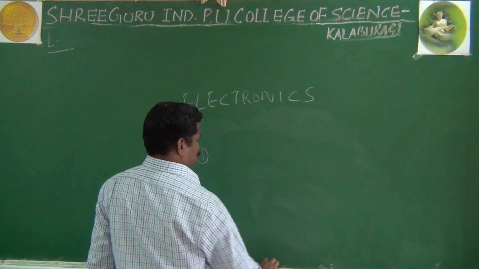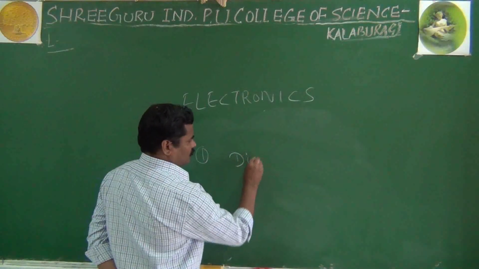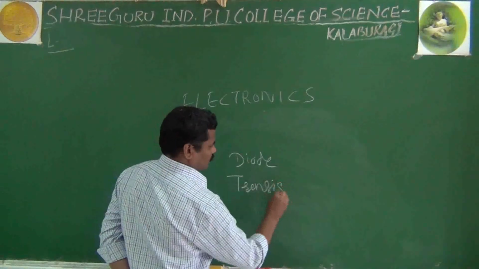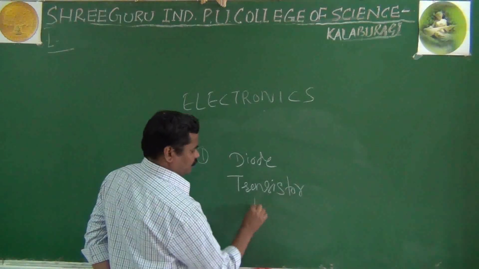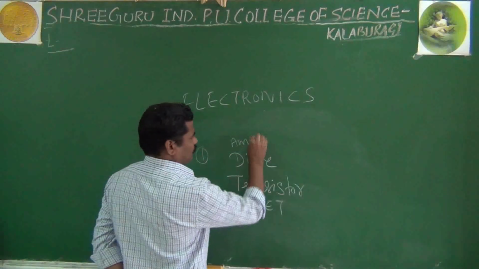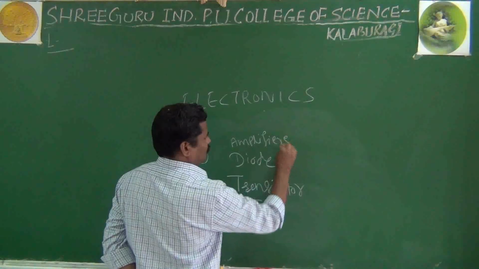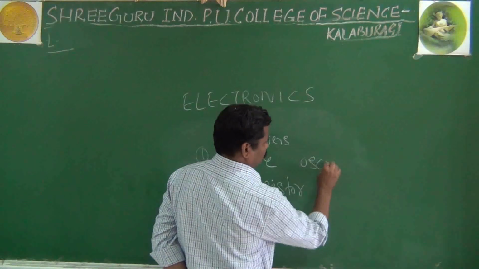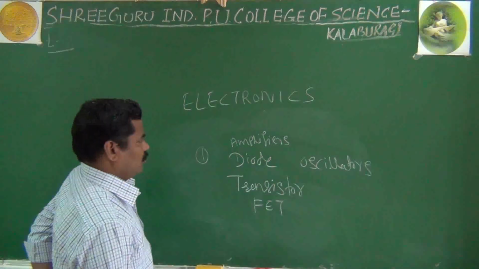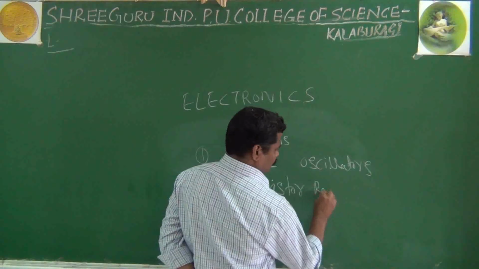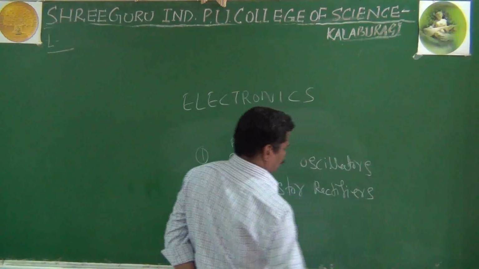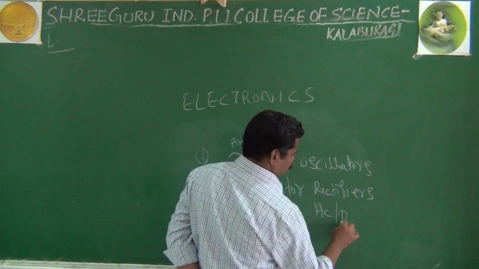Actually, in active devices, first one is your diode and transistor, and your FET, or your amplifiers, or your oscillators, or your rectifiers, or your AC or DC source.